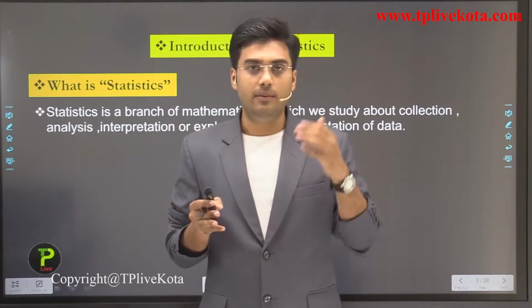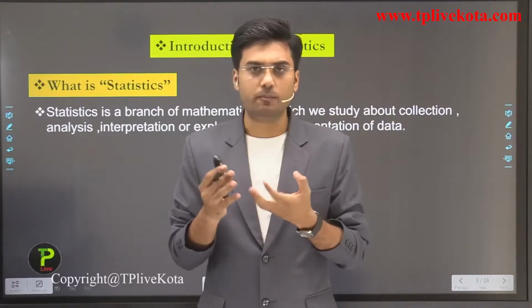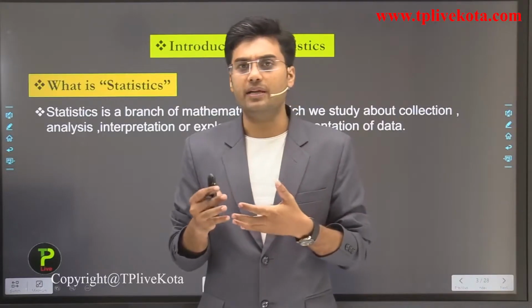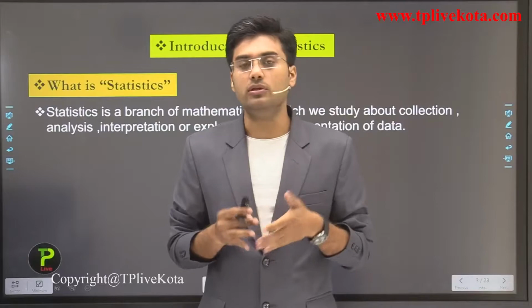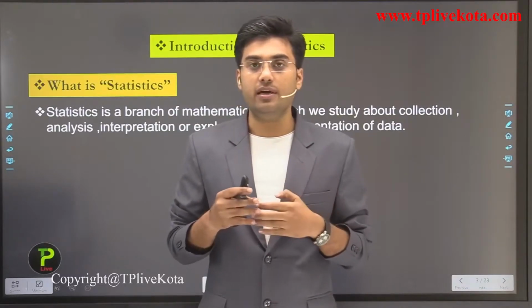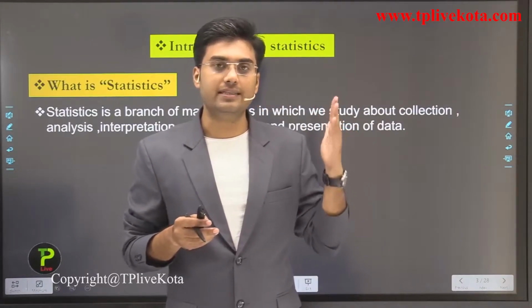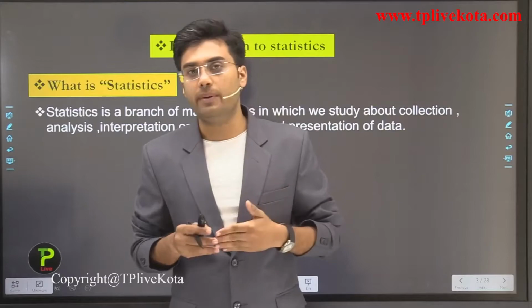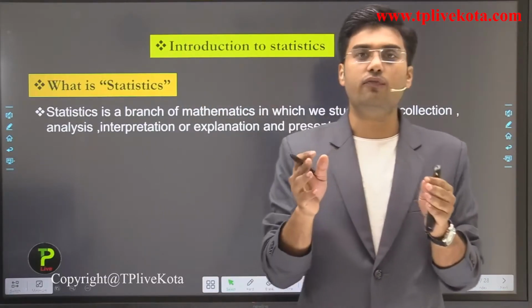As previously we discussed, algebra is a branch of mathematics, geometry is a branch of mathematics. In algebra we study constants and variables. In geometry we study shapes. Similarly, statistics is a branch of mathematics in which we study the collection of data.